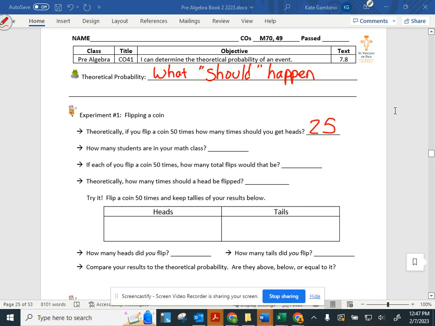Yeah. So now we need to say how many students are in our math class. We just counted it out. There are 21 present here today. So if each one of us flips a coin 50 times, how many total flips would that be? What is our possible number of outcomes? 1,050?